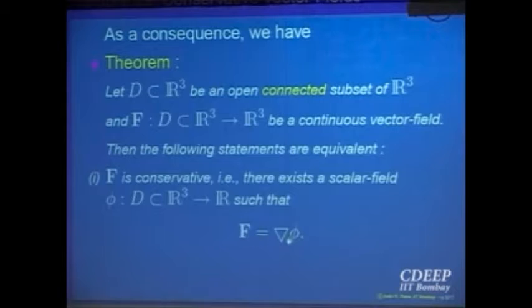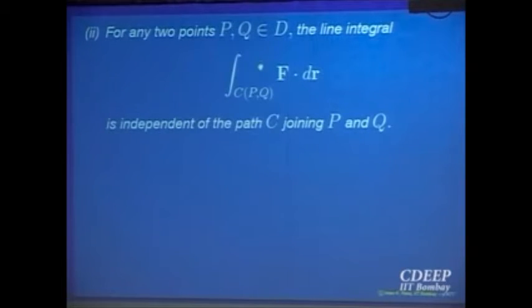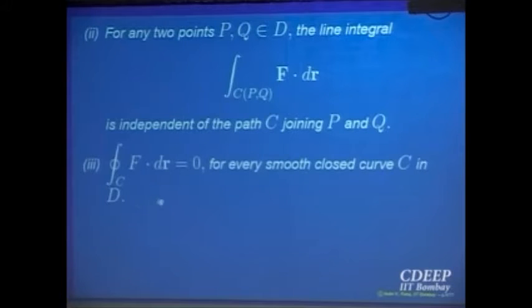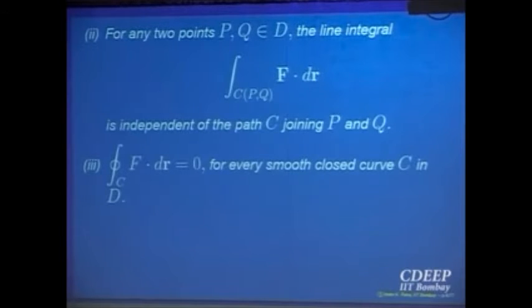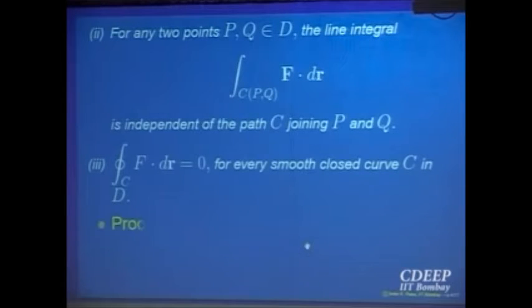That was the definition that we had taken, and that implies in general always that the line integral joining 2 points P and Q is independent of the path which joins P with Q. And the converse, this is equivalent to saying that the integral over a closed path is equal to 0, and this implies conservative only in the special case when it is connected. So in the case it is connected, all three are going to be equivalent.